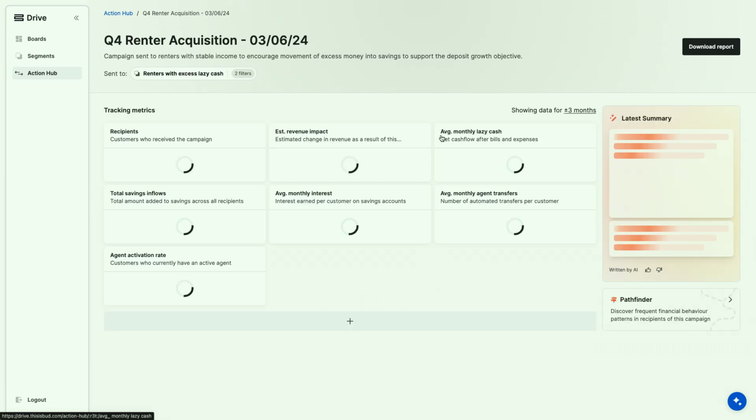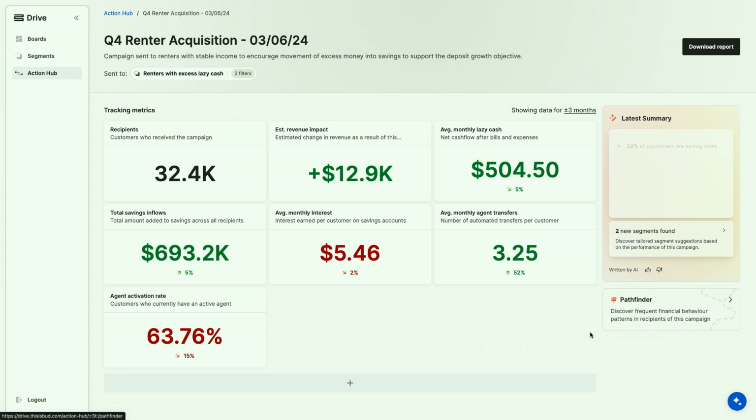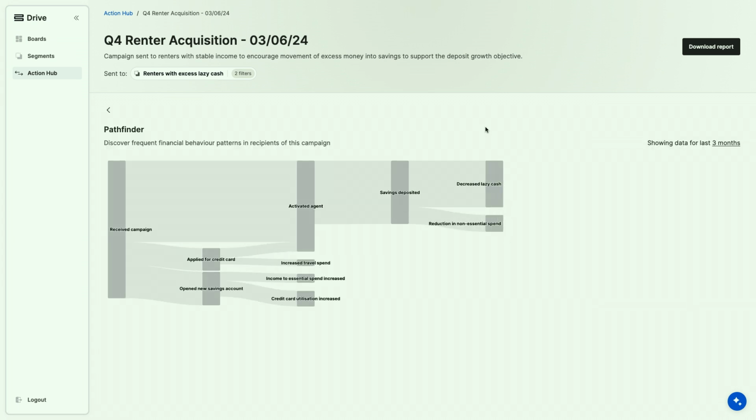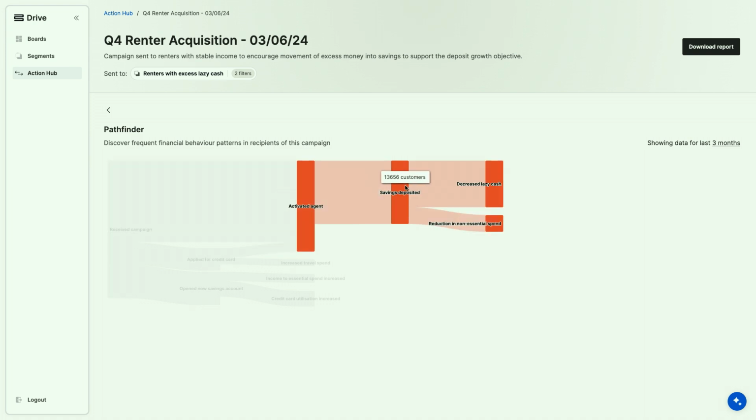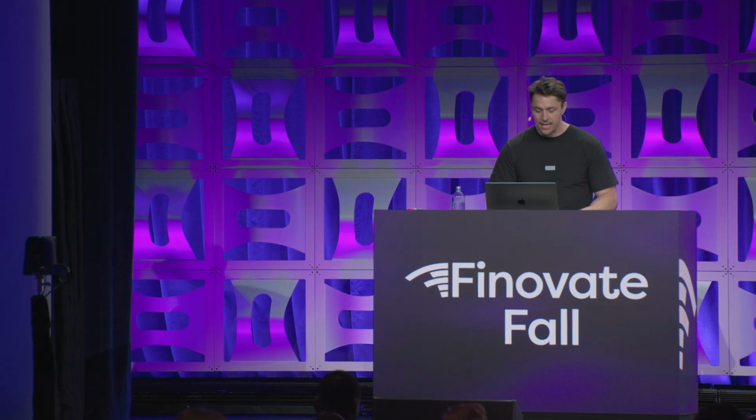If I want to dig into then a little bit more around what actually happened to those customers, I can see that customers here through Pathfinder, they received the campaign. They then activated an agent, which was sweeping money for them, signed them up to a savings product, and then allowed them to find new products.